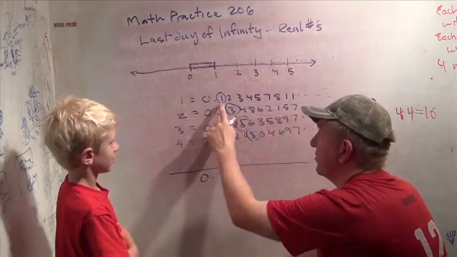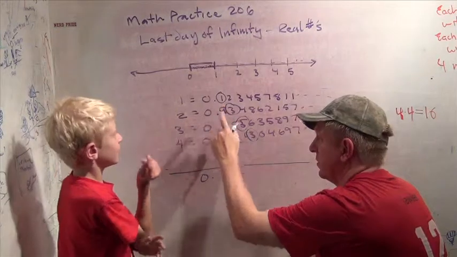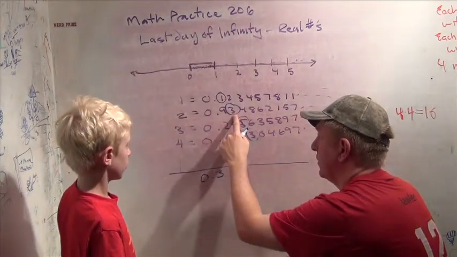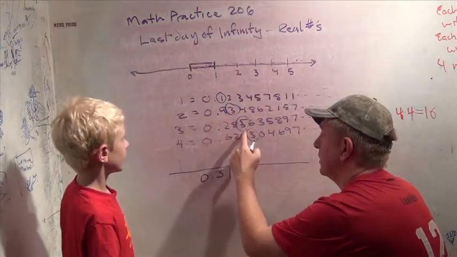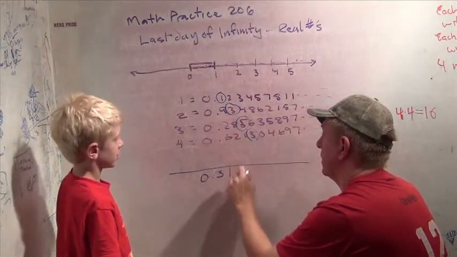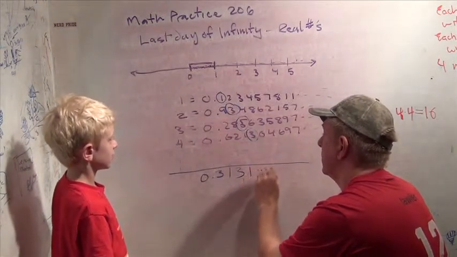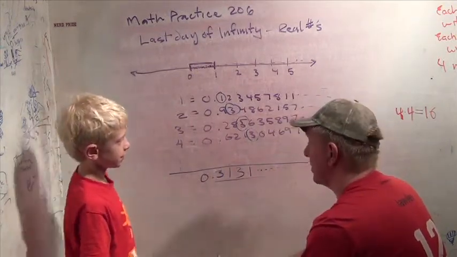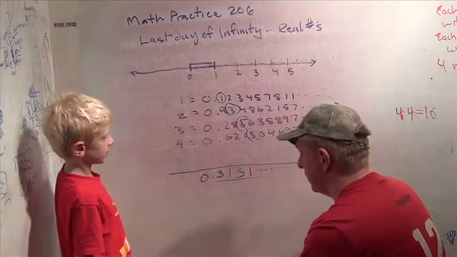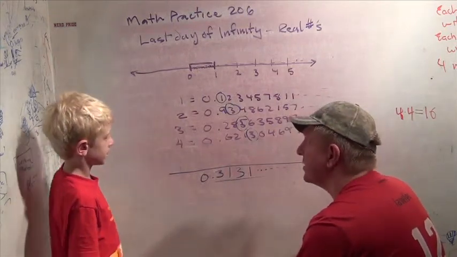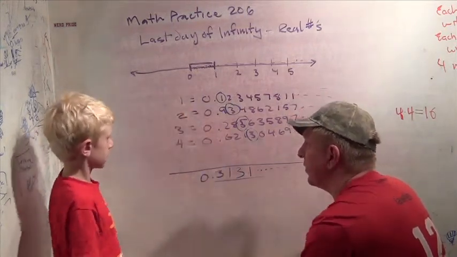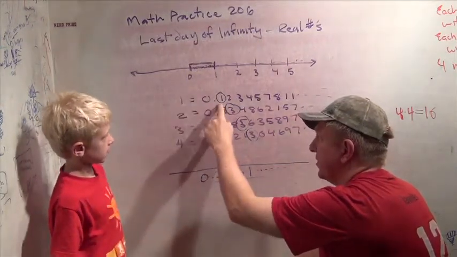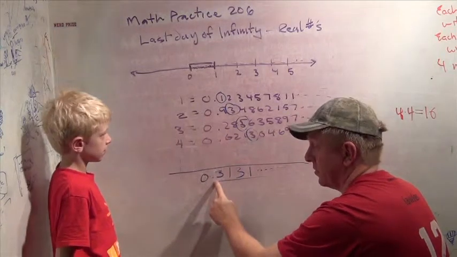So our first digit we look at is 1. Change that to a 3. Change that to a 3. And this one, change that to a 1. 3, 1, 3, 1. So we're going to make this new number, whatever it is. Ours starts out 3131. But it's a new number, and it's different than every single one of the numbers we already have. Because it's different from the first number in the first digit. This one's a 1, that's a 3. So those are different numbers, right?